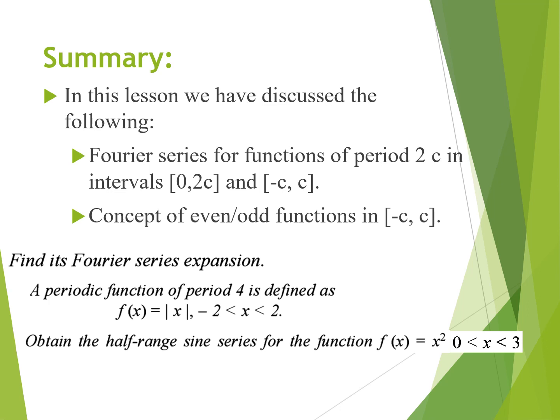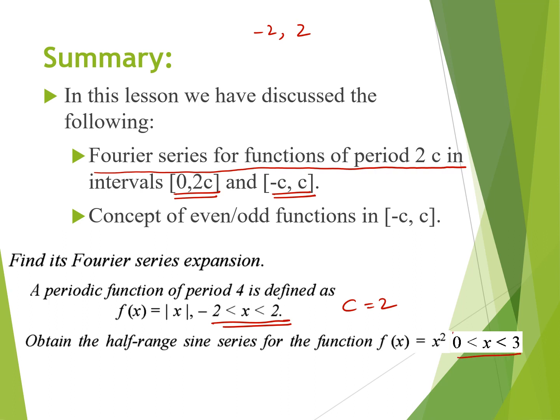Now the summary of this video lecture is, we can find out the Fourier series for the function of period 2c in the interval 0 to 2c or minus c to c. I have calculated the previous question for the interval of minus 2 to 2. If we are going to calculate the concept for this portion, it is the same. The value of c is 2. But for this portion, we have to compare. These are the two questions which are required to be solved by you and submitted to your concerned faculty.